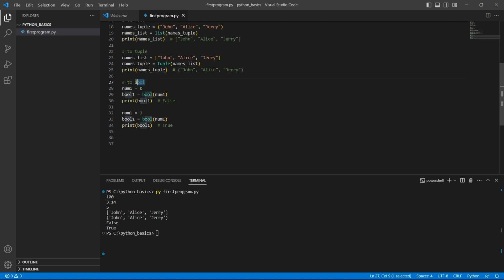To convert a value to Boolean data type, use bool. So when the number is 0, bool will return us false. If the number is 1, the bool function will return true.